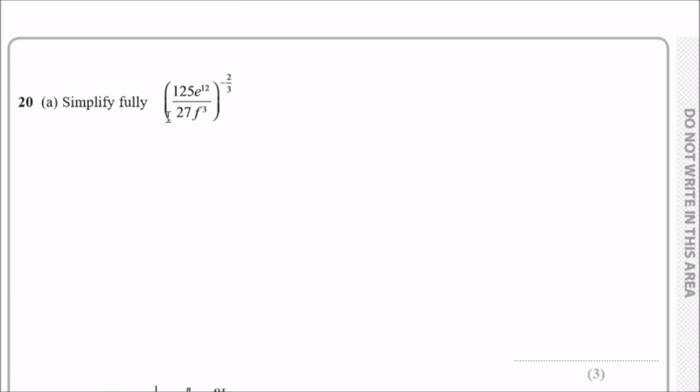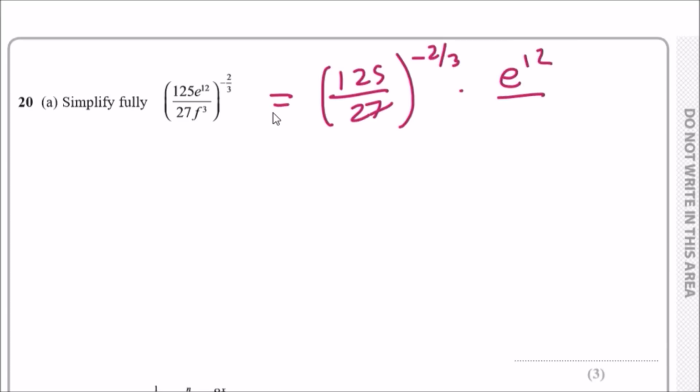Okay, just looking at this carefully. So number 20. So simplify the given expression. The cool thing about a calculator test is that you can actually smash this in your calculator, because they won't know. So what I would do, I would isolate everything just for the sake of it, yeah? So to make life easy, put the numbers on one side and the letters separately. So I'm going to have 125 over 27, all to the negative 2/3, and then e to the 12 f to the power 3, all to the same power.